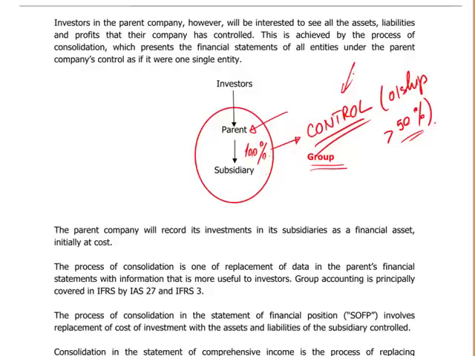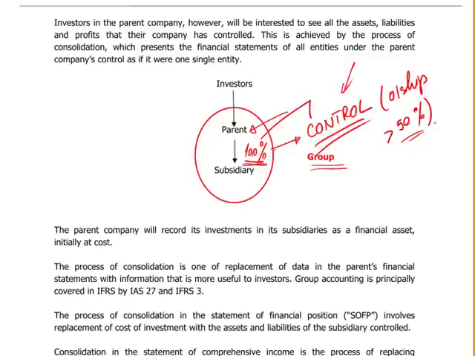In the exam for CIMA F1 you have this combination, control plus 100% ownership. That means when you have 100%, there is no what used to be called minority interest and currently is called non-controlling interest. No non-controlling interest in this paper. Next paper up, get ready for it.